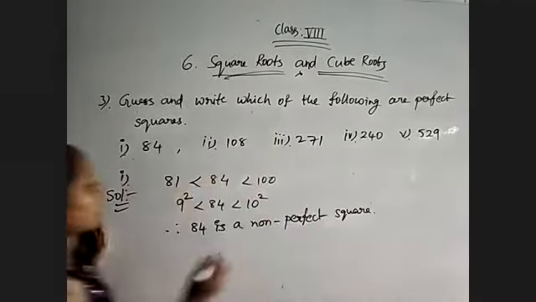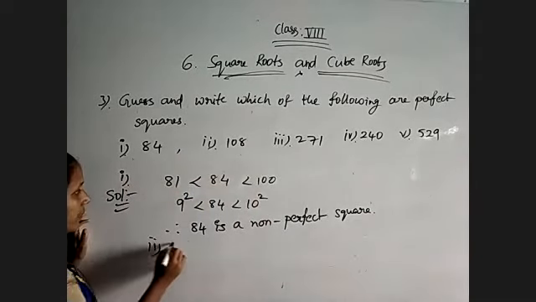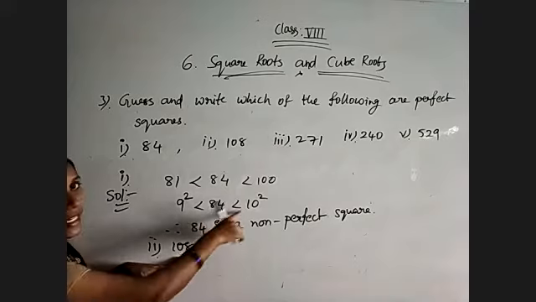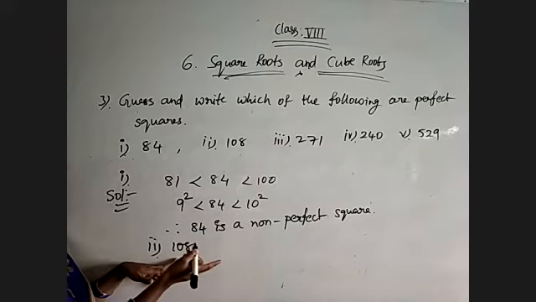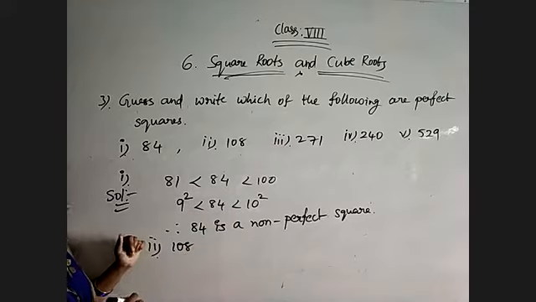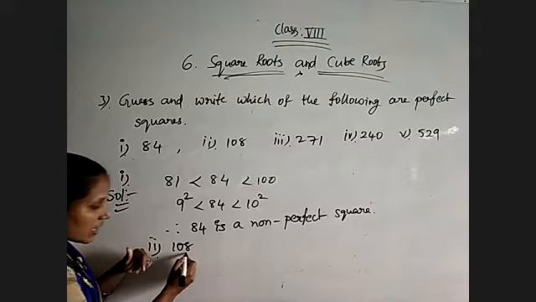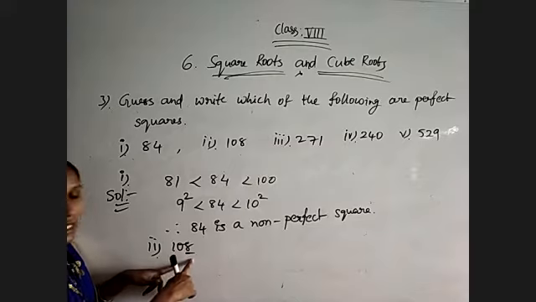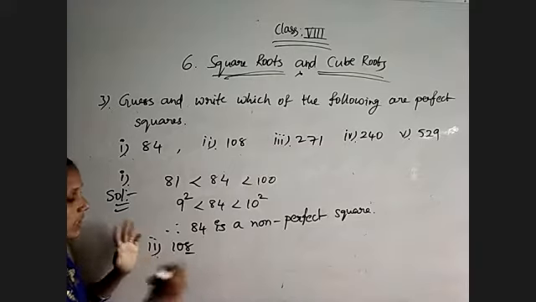That's all. And coming to the second one, 108 is given. So like that only, 108 lies between 100 and the next square value, 11 square. 11 square is nothing but 121. Otherwise, the unit digit is 8, so the numbers which are having 8 never are perfect squares.